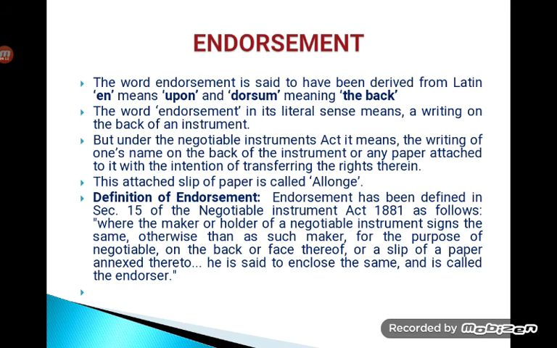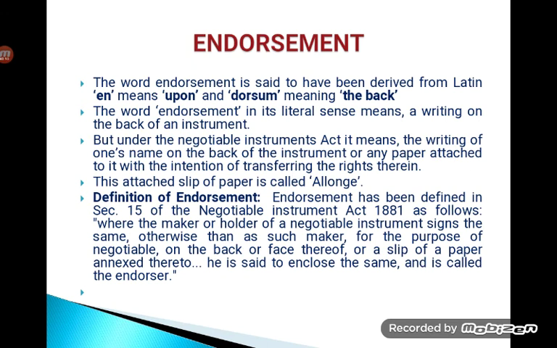The attached slip is called an allonge. Suppose there are too many authorized signatories, and the instrument is not sufficient to get the signatures of all the signatories. They can attach a slip, which is called an allonge, where they can sign, and that is also considered to be a valid instrument.